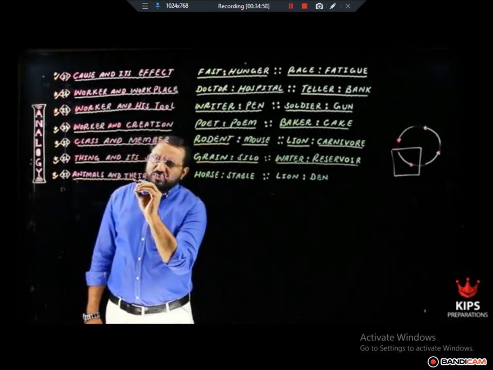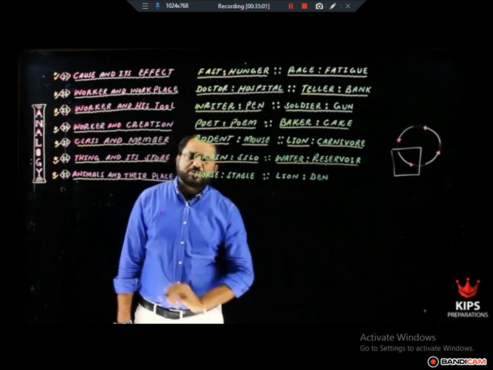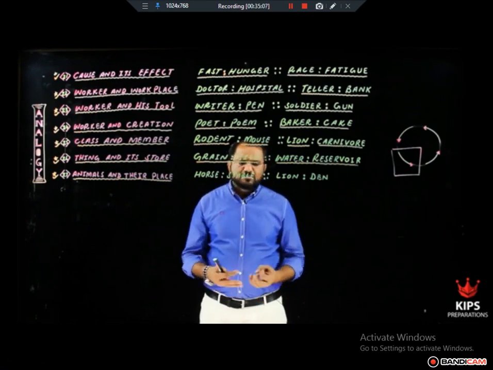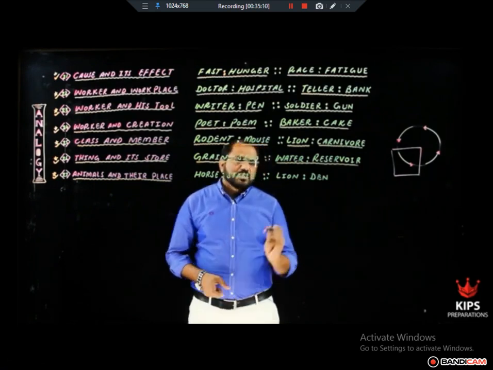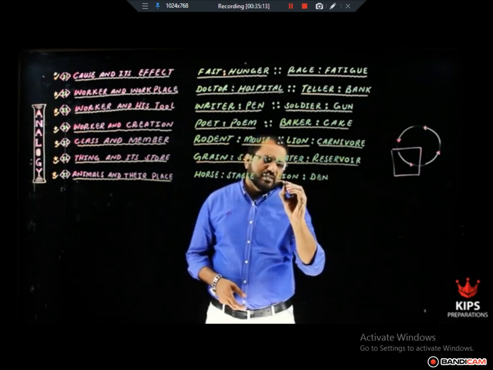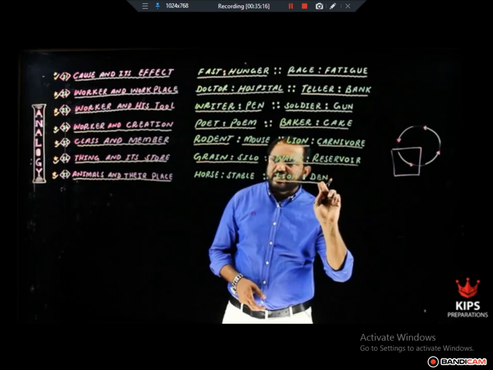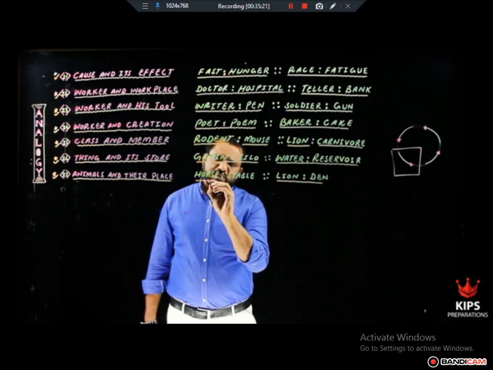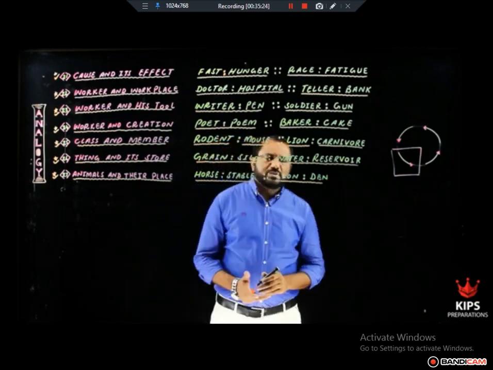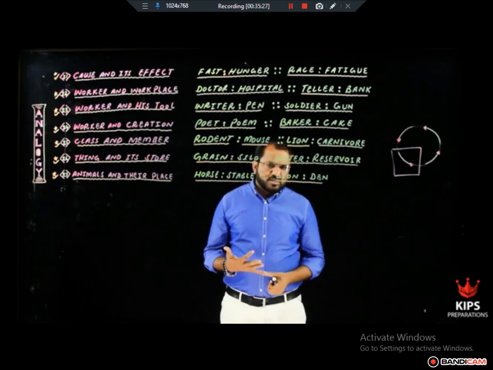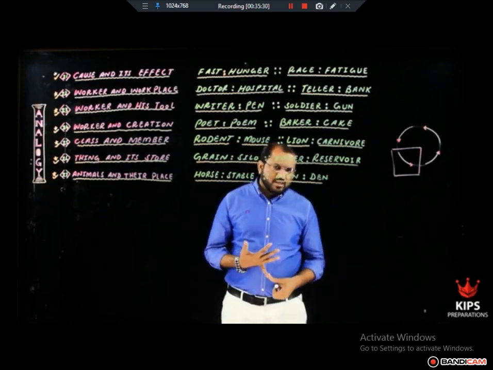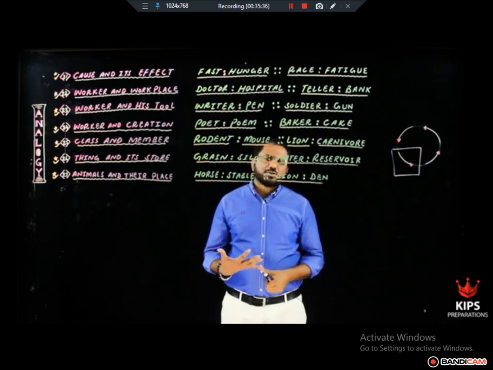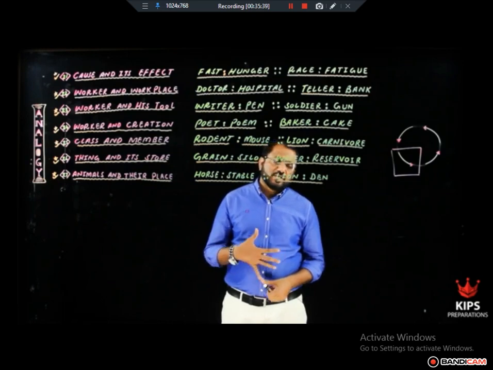Things are stored and animals are kept. For example, where do you keep the lions? The place where lions are living, that is called den. Den is the name of the place where lions are kept. Stable is the name of place where horses are kept, right? And dogs are kept in kennel, cows are kept in barn, right? So one word shows some animal and the other word shows the place where the animal is kept.